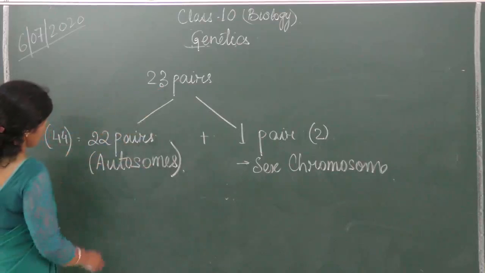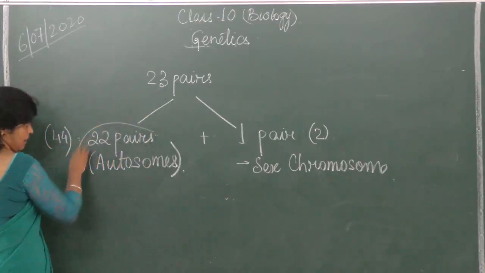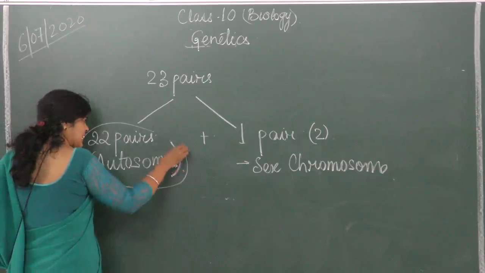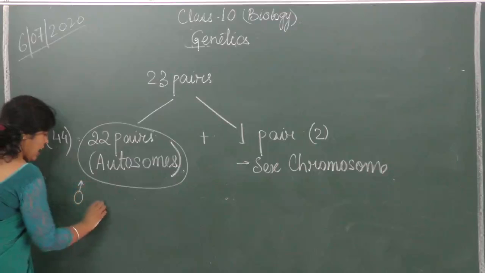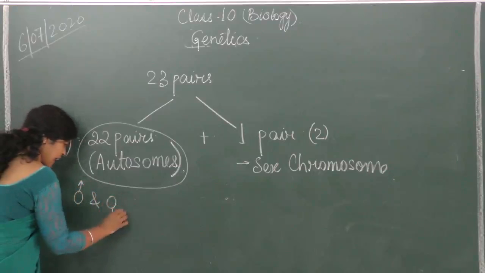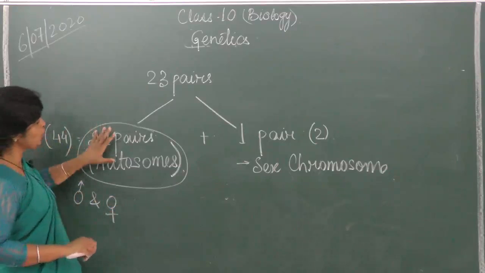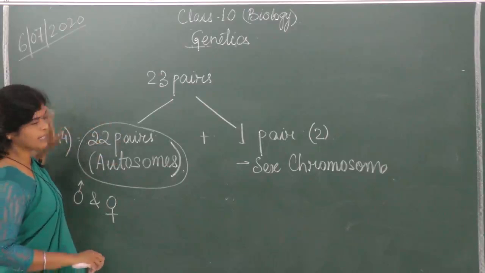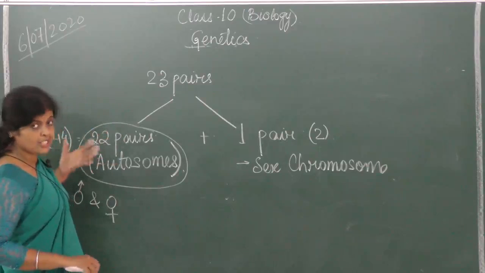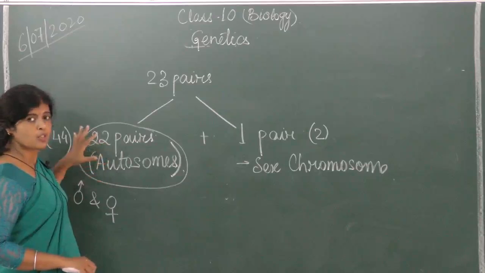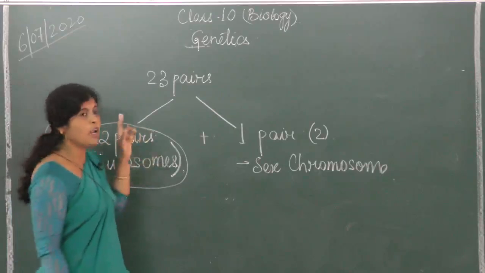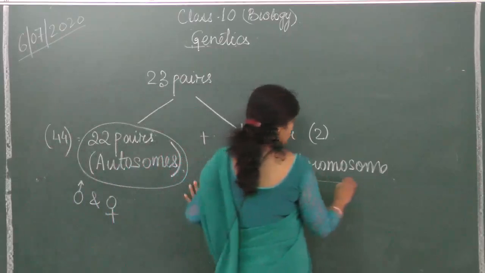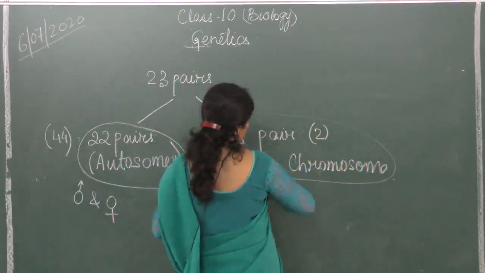Now these 22 pairs are exactly the same in males as well as females. Is it clear? If you are shown these chromosomes and you have to identify which cell they are present in, you won't be able to say, because they are exactly the same in male and female. What differs? The sex chromosome differs. That is why it is called sex chromosome.